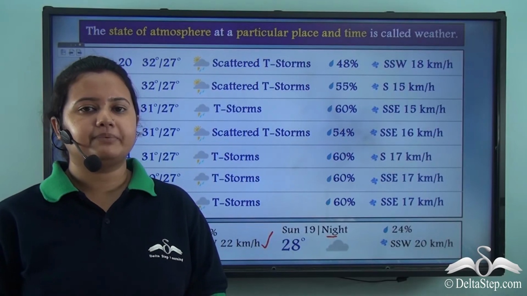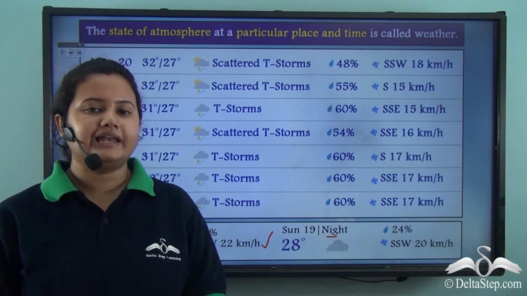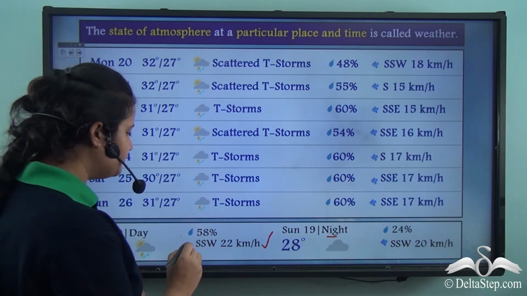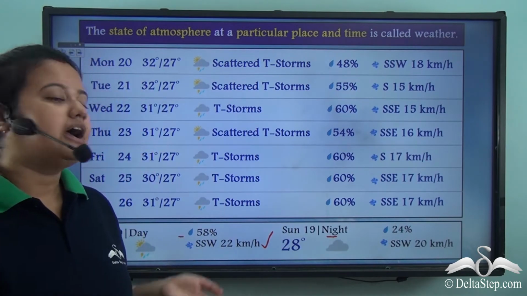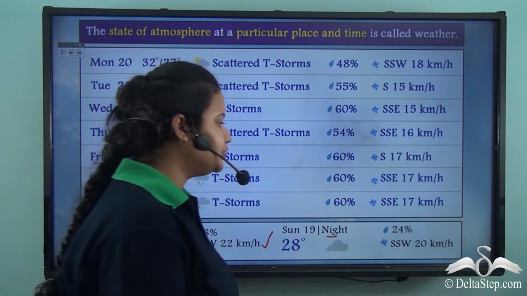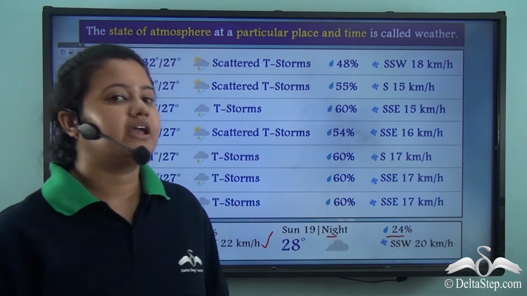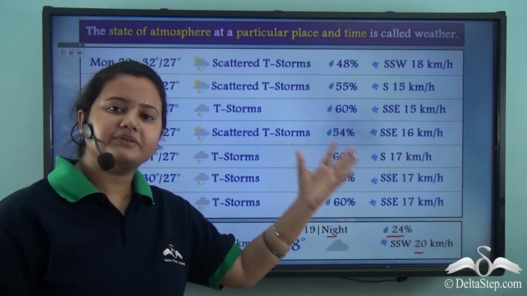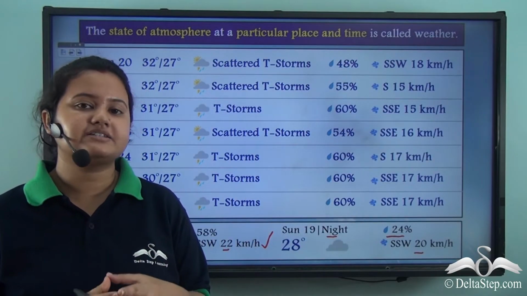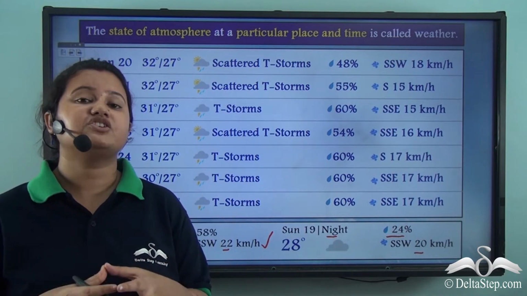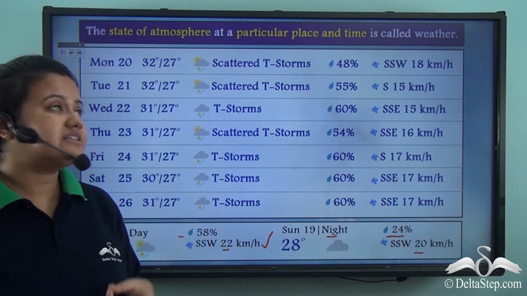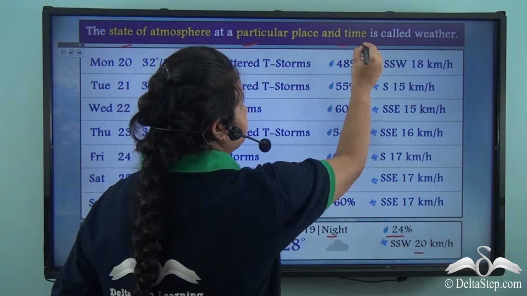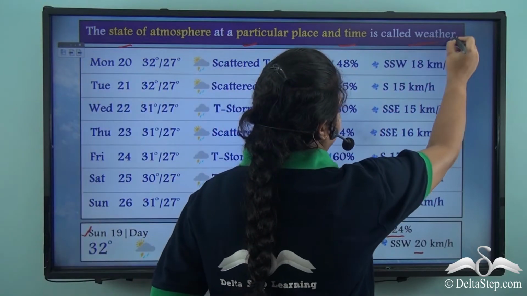Now not only temperature but other atmospheric elements like humidity also change. For instance, the humidity in the morning was 58%, but at night the humidity dropped to 24%. Again, there was change in wind speed also. So from these elements of atmosphere, we understand that the state of atmosphere changes very frequently, and this state of atmosphere at a particular place and time is called the weather of that place.